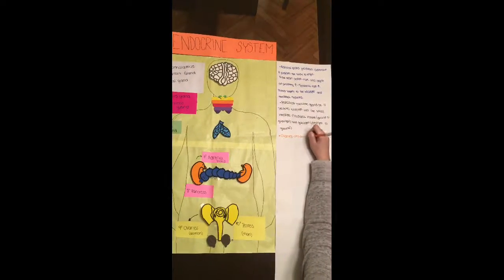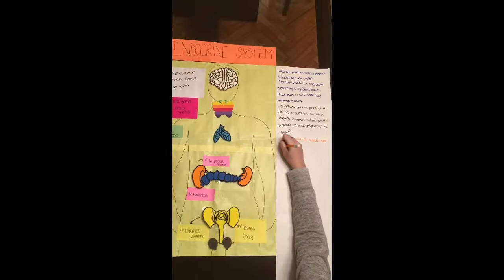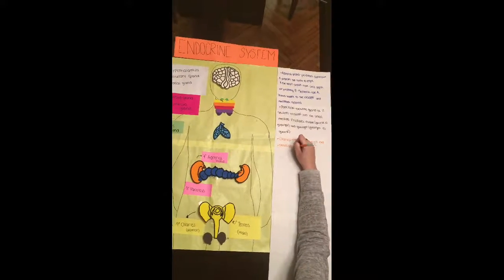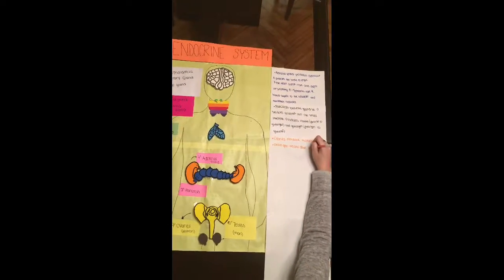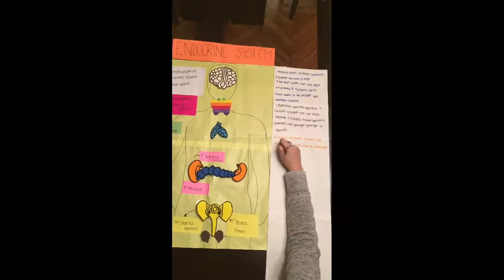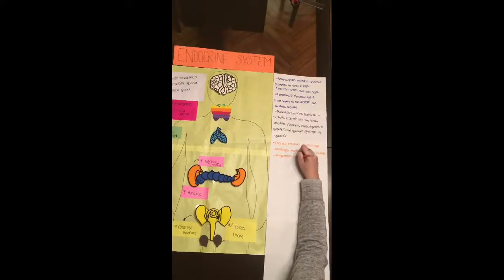In women, we can find the ovaries that produce mature ova. They also produce two hormones, estrogen, that breaks down the uterine wall, and progesterone, that builds up and maintains the uterus wall.